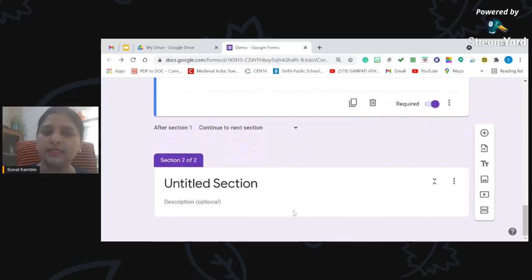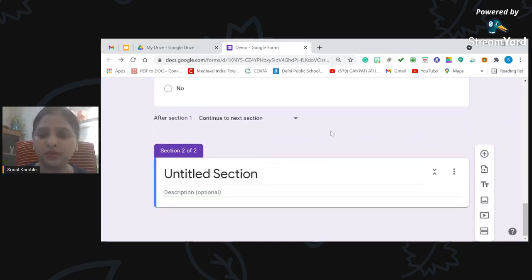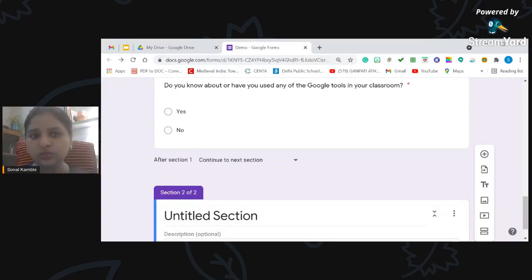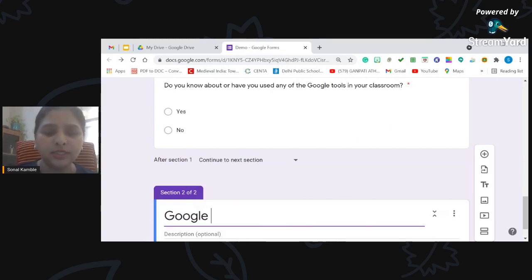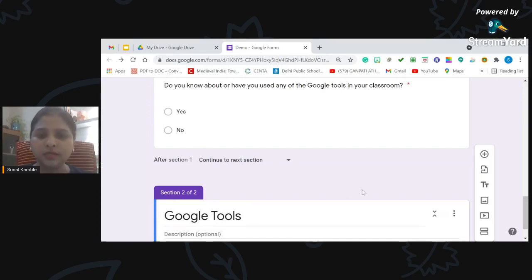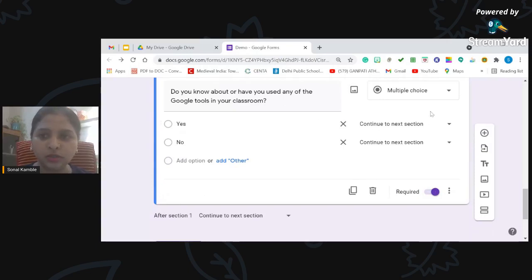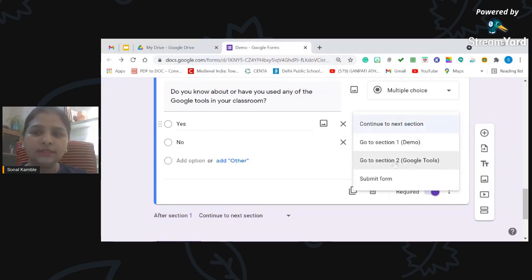And now here you can see there is an untitled section. Now I want my users to see, if they choose yes, I will take them to a page or a section which is named Google Tools, just to find out how much they know about the tools. So I've just labeled it, and the name of this section is Google Tools. So I'm going to go back to this yes option in the previous question, and I'm going to click on this drop down. Again, see, drop down comes very handy, and I can see now that section 2 is added here. So I will select go to section 2, that is Google Tools.